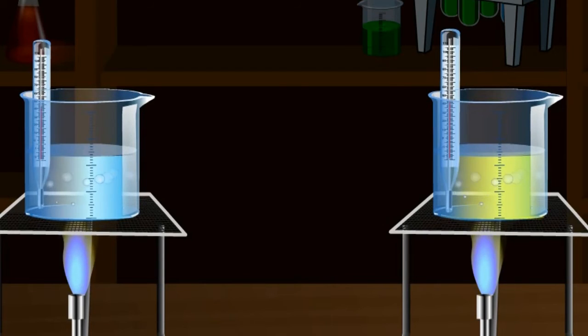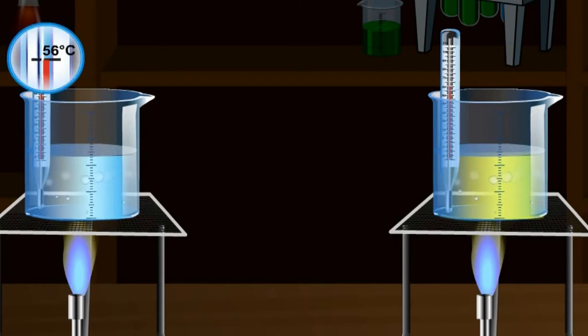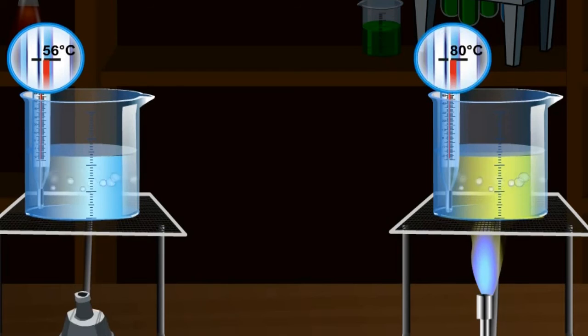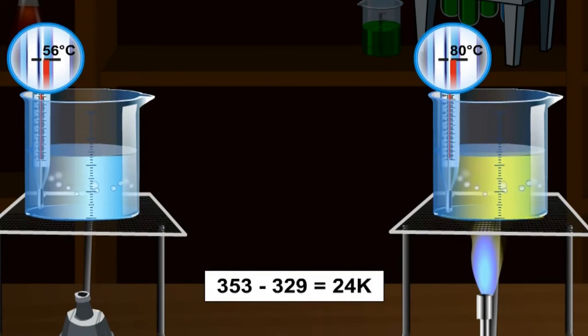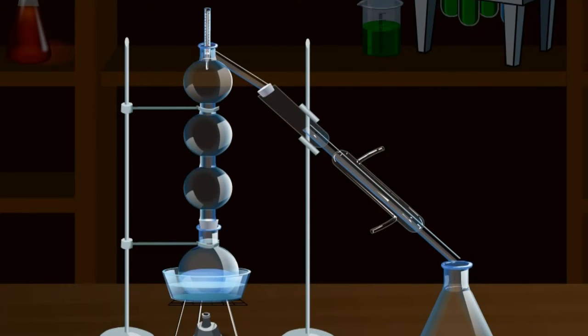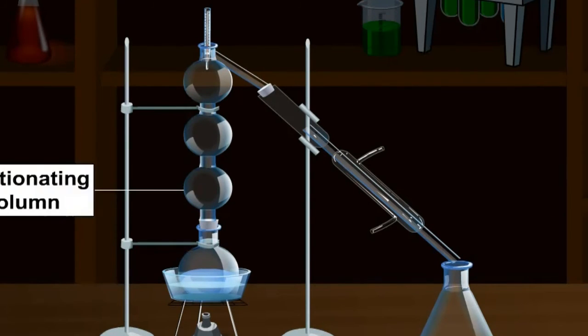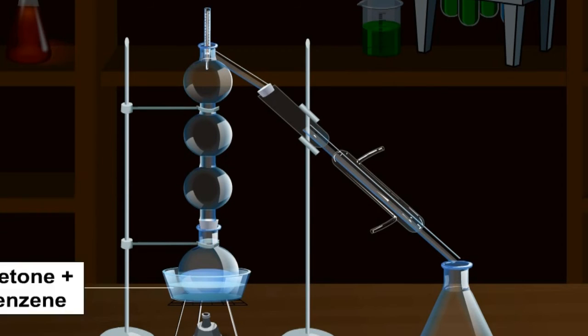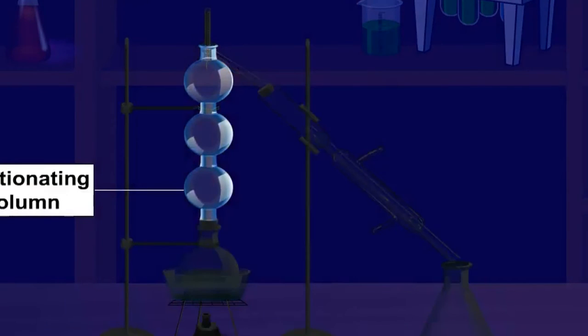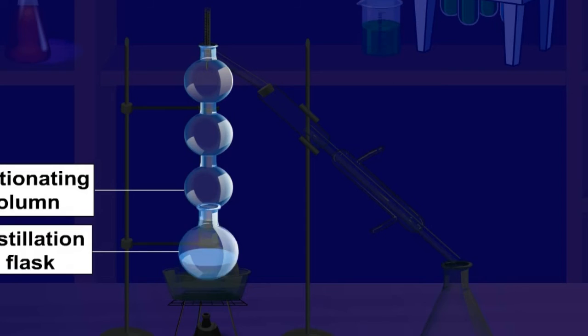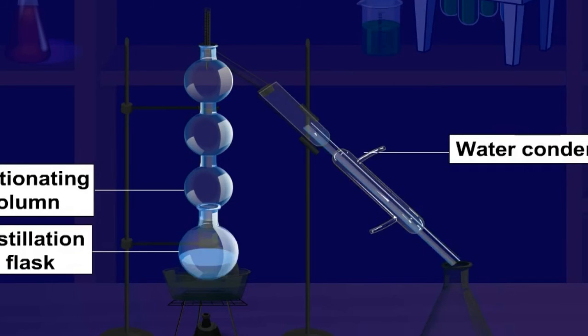Fractional distillation. To separate two or more miscible liquids when the difference in their boiling points is less than 25 degrees Celsius, the fractional distillation process is used. If the difference in boiling points is greater than 25 degrees Celsius, a simple distillation is used. The apparatus is similar to that for simple distillation, except that a fractionating column is fitted in between the distillation flask and the condenser. A simple fractionating column is a tube packed with glass beads. The beads provide maximum possible surface area for the vapors to cool and condense repeatedly.